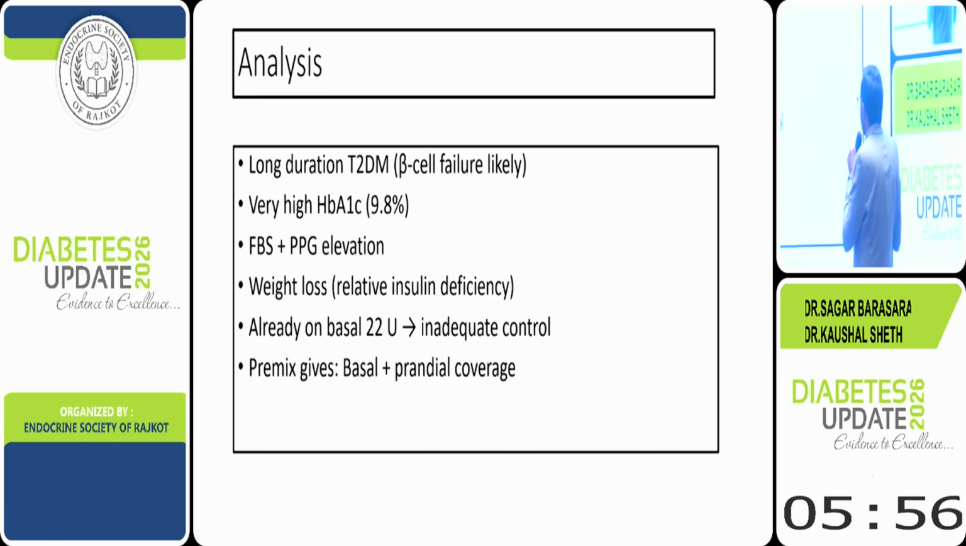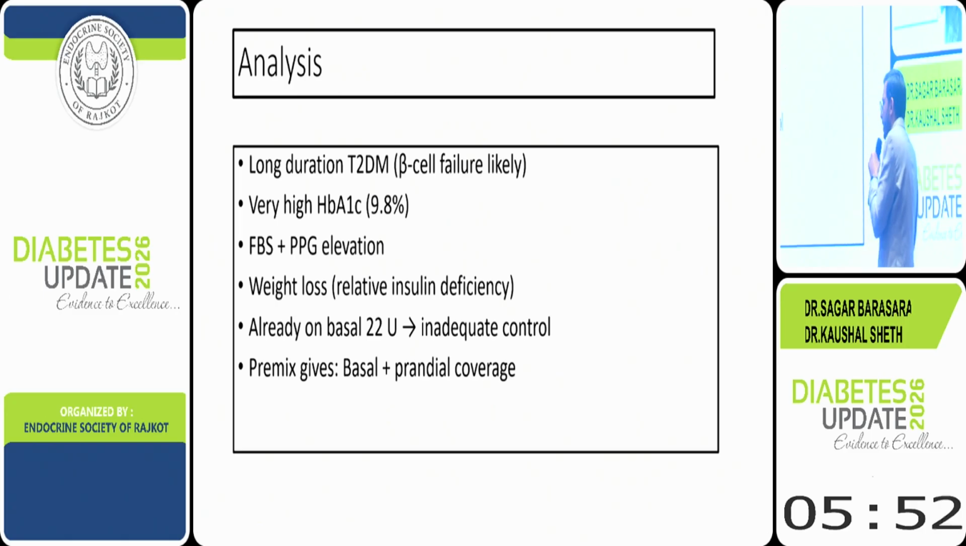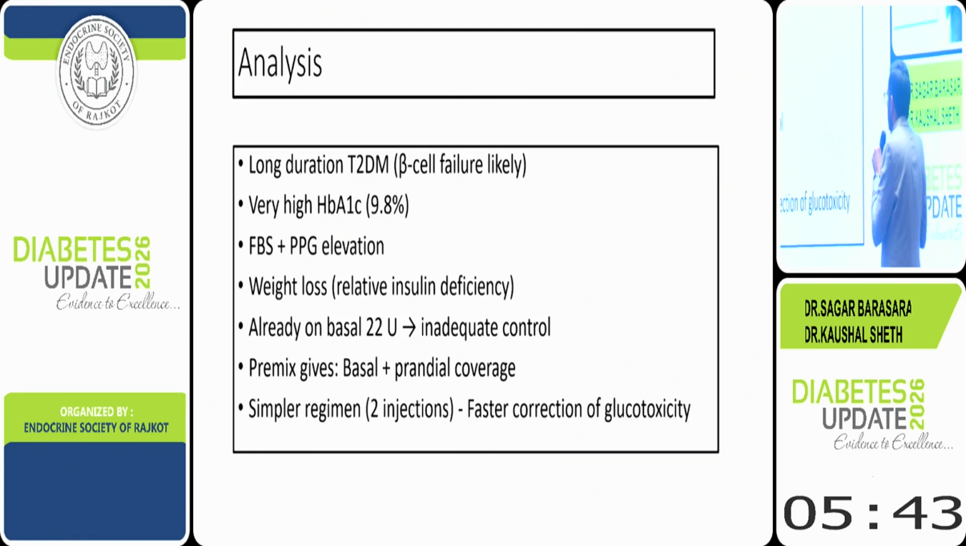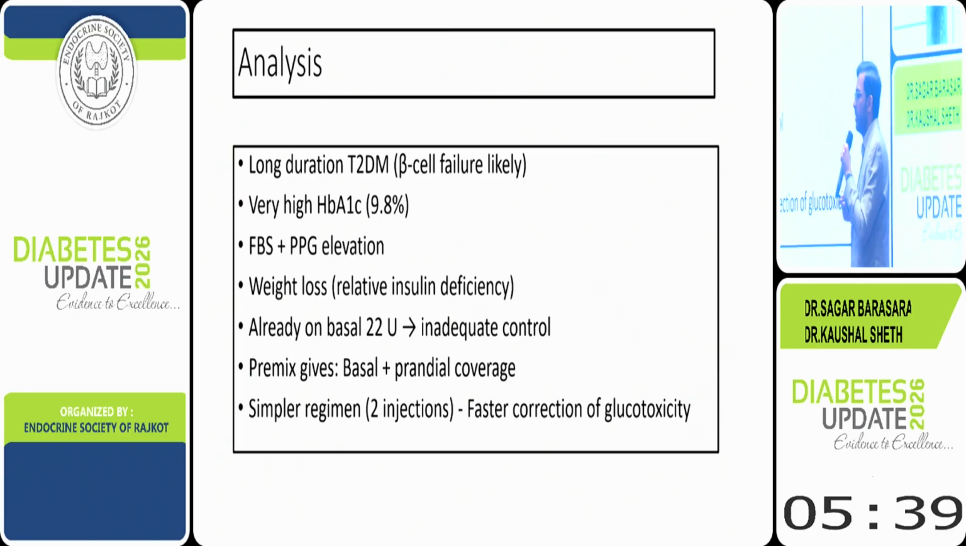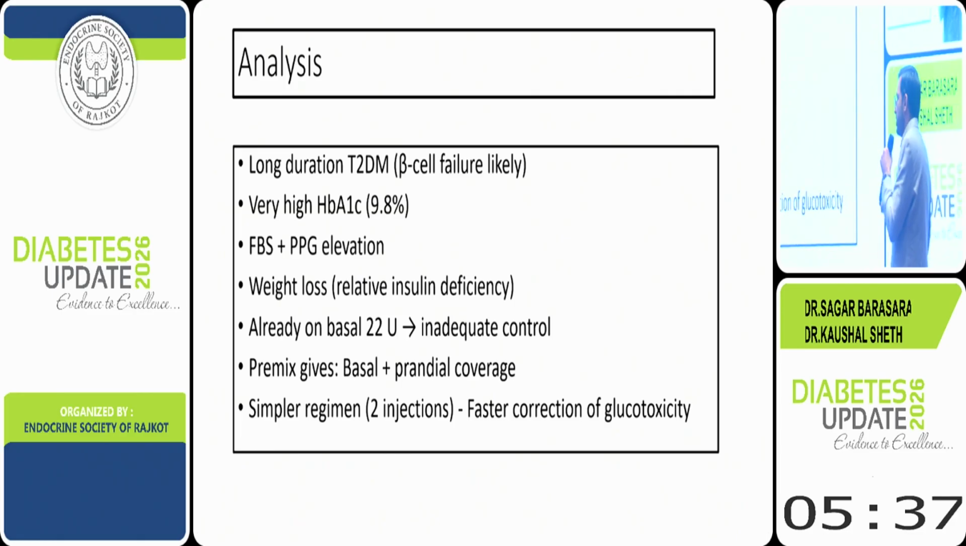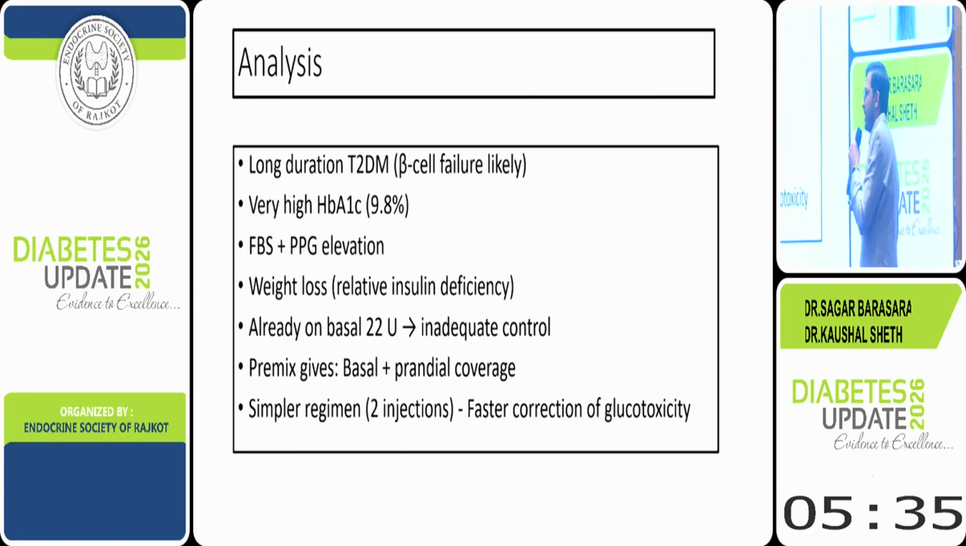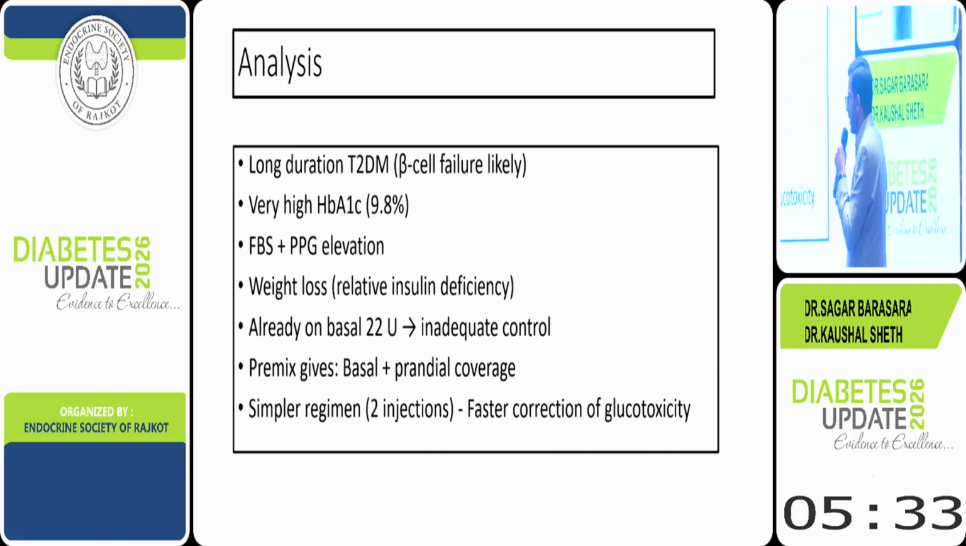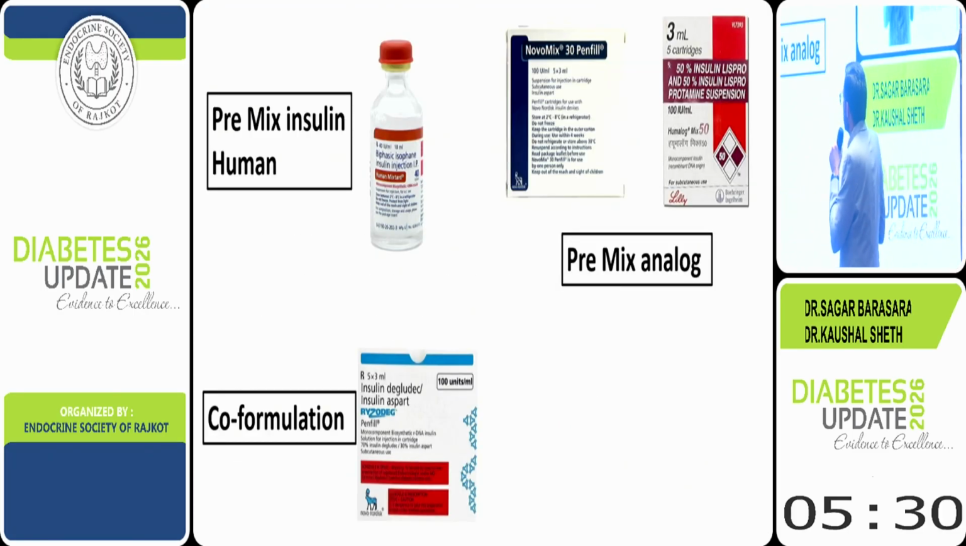He is already on basal insulin, inadequate control, and we need both coverages, like basal coverage to normalize the fasting, and we need to control the postprandial. So here we will use premix insulin, because it's simple, very easy to initiate, only 2 injections, and gives faster correction of fasting and postprandial glycemia. So here I would like to use a premix insulin.